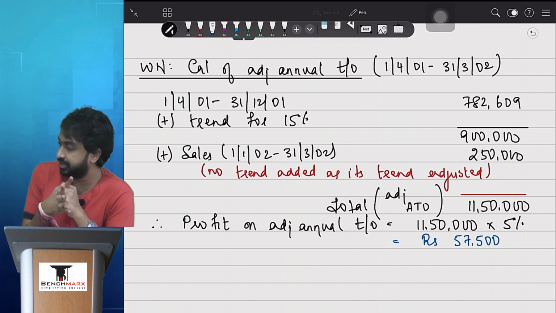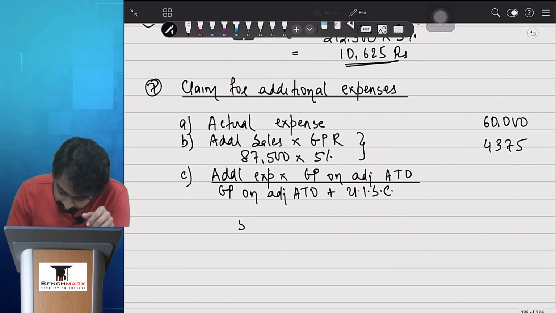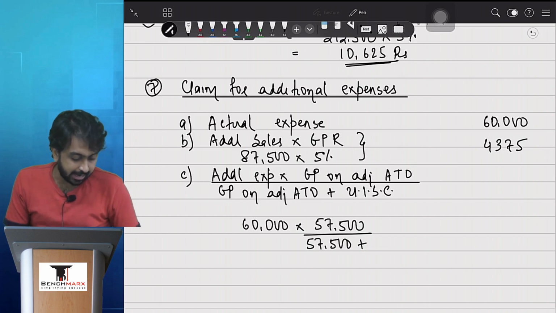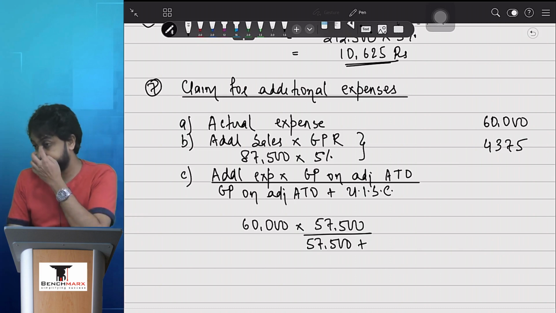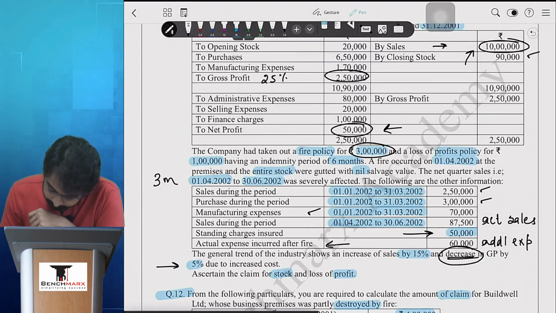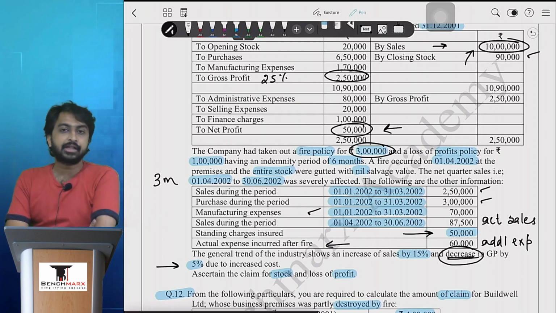Yes. So now we can go to point number C and then we can write down 50, नहीं ये नहीं, अपन चालू करेंगे एक्सपेंस से, तो 60,000 into 57,500 upon 57,500 plus UISC. बताइए, how do I get the UISC? How do I get the uninsured standing charges?